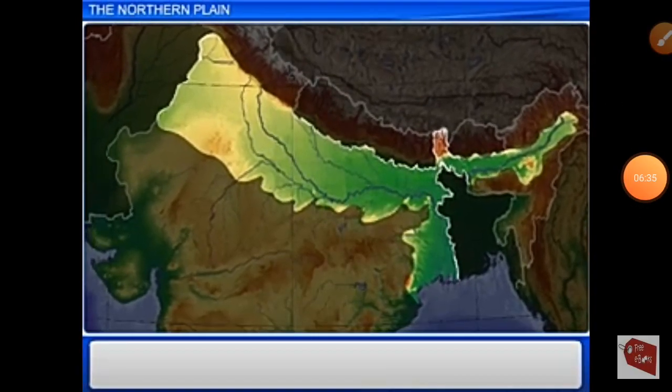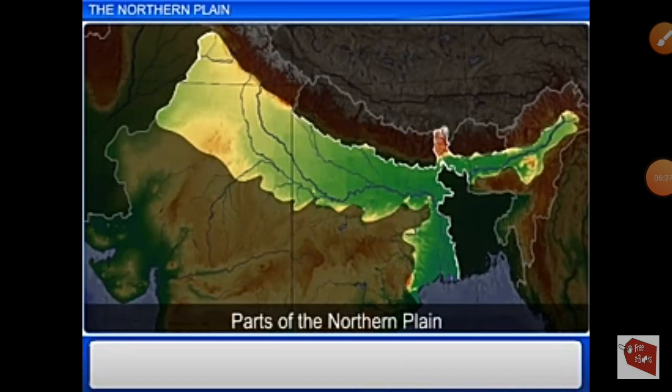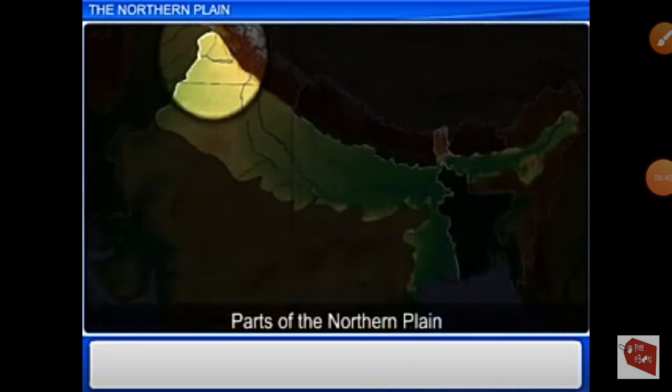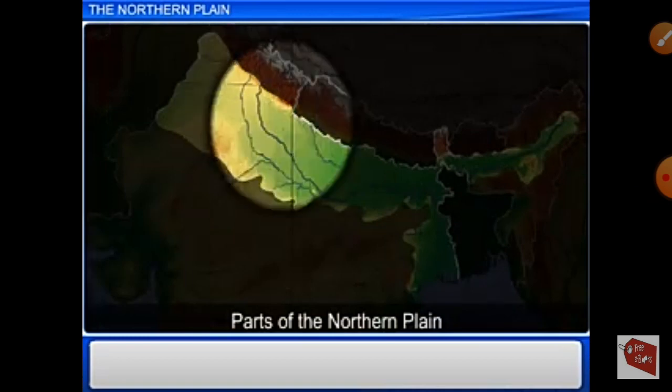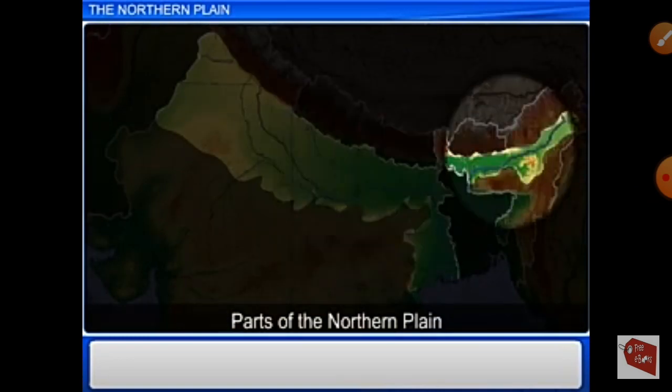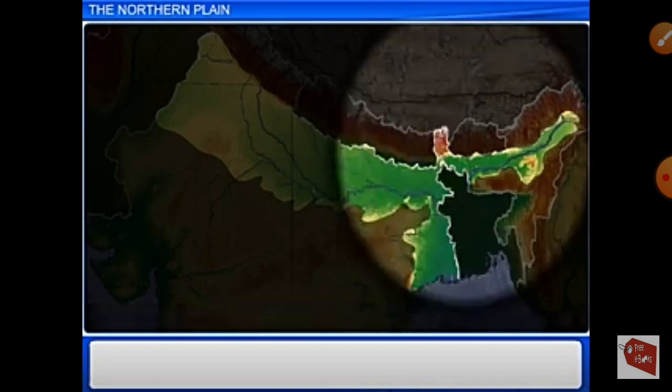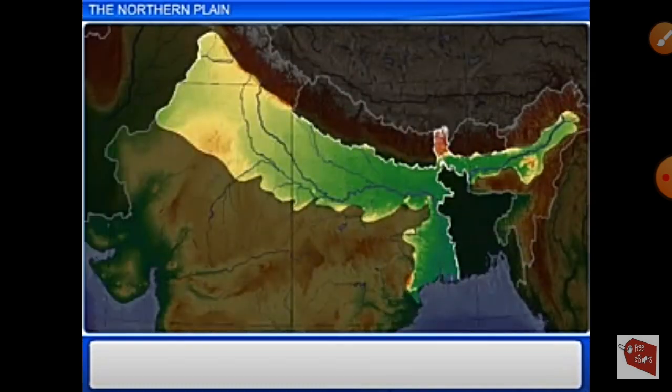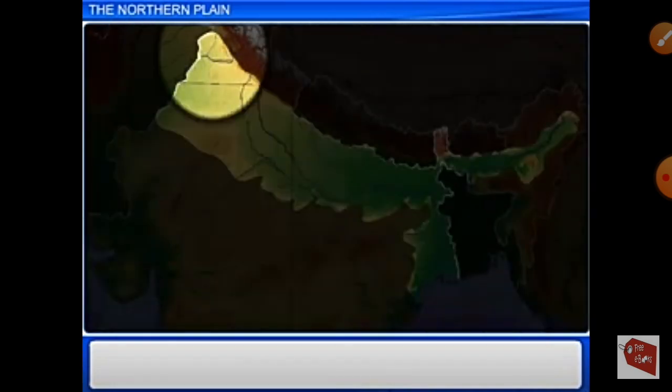Next, the northern plain is divided into three main parts. Starting from the top: the western part, the middle part, and the eastern part. First, we see the western part.